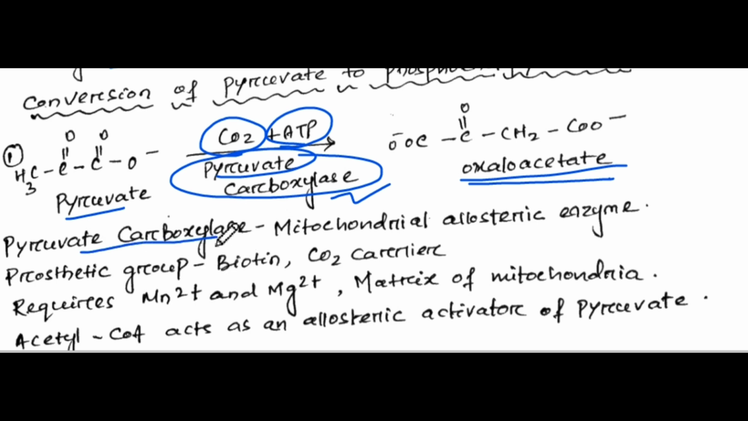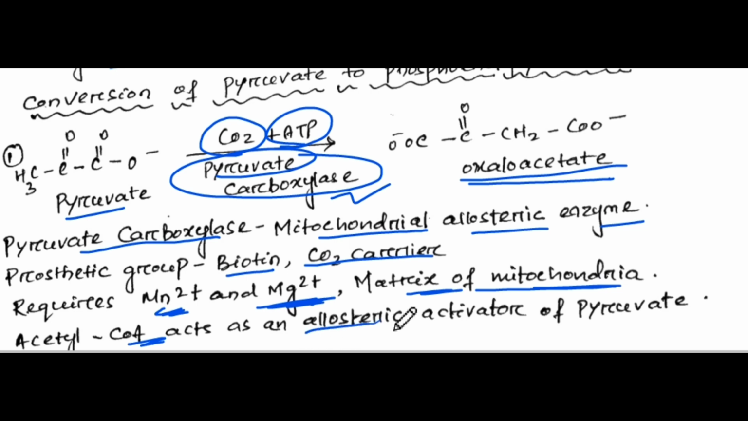To know about the pyruvate carboxylase, it is a mitochondrial allosteric enzyme with the prosthetic group of biotin and also a CO2 carrier. It requires Mn2+ and Mg2+ for its activity, and the site of its action is the matrix of mitochondria. So acetyl CoA acts as an allosteric activator of pyruvate carboxylase.